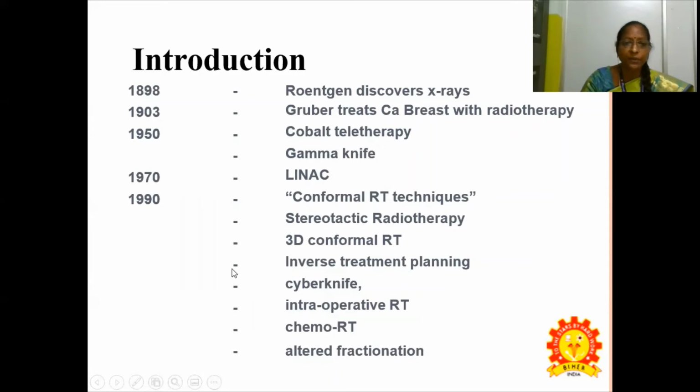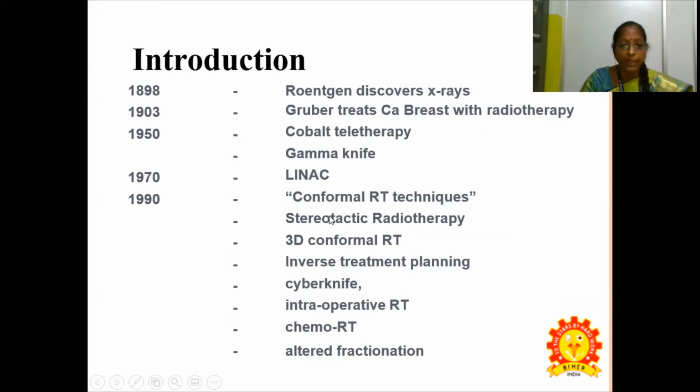The introduction of radiation therapy started in 1898, after X-rays were discovered. So these are all the stages of the evolution of radiation therapy. In 1903 breast cancer was treated with radiotherapy, and in 1950 cobalt therapy came. Then we got the gamma knife also. In 1970 we had the LINAC, the linear accelerators.